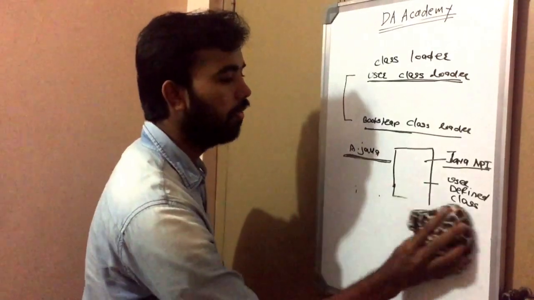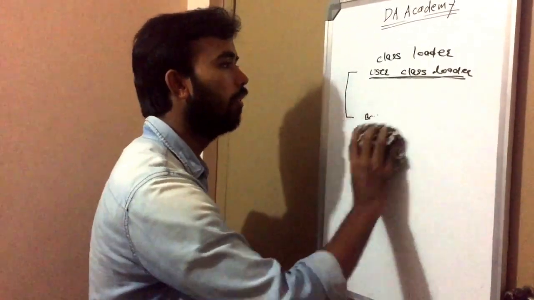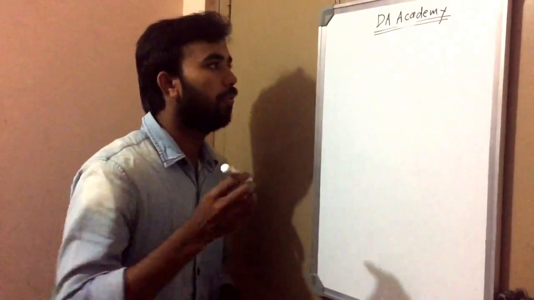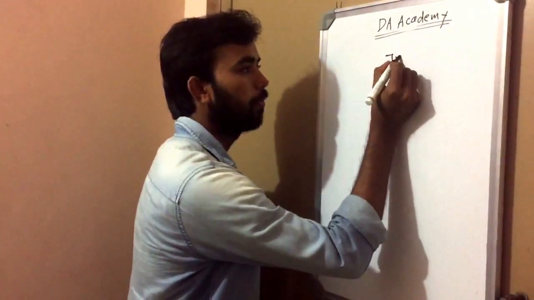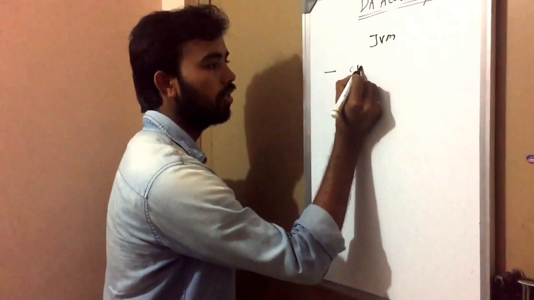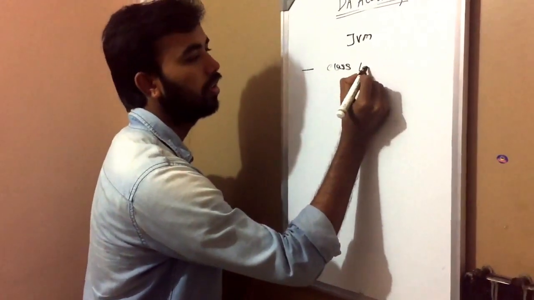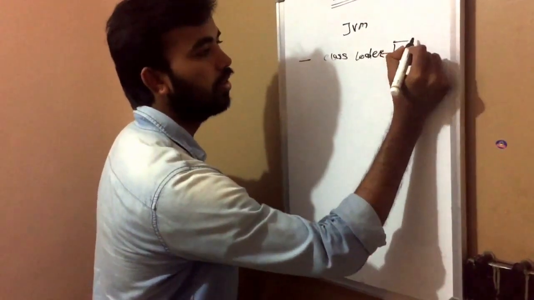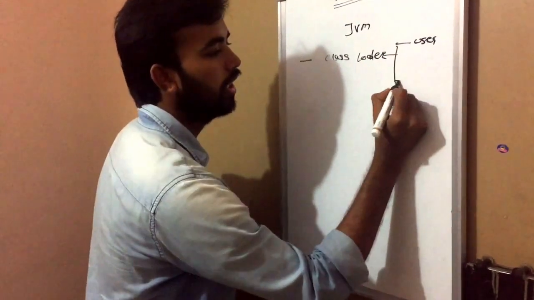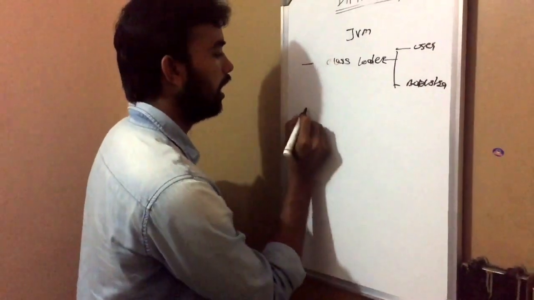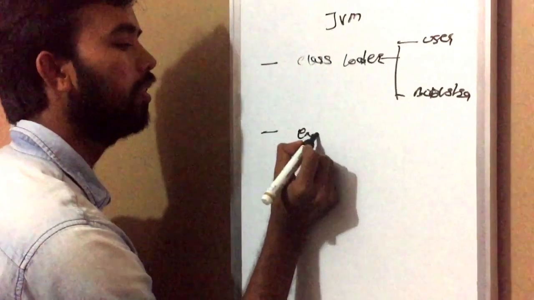To conclude, I will give brief information about the JVM. The JVM contains the class loader. There are two types of class loader: user-defined and bootstrap. The second part is the execution engine.